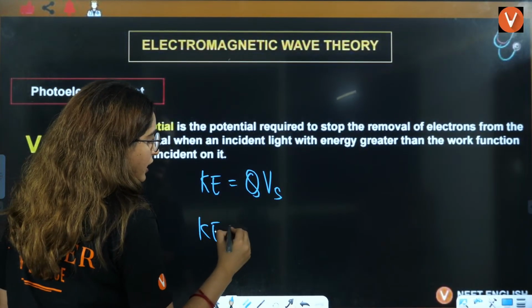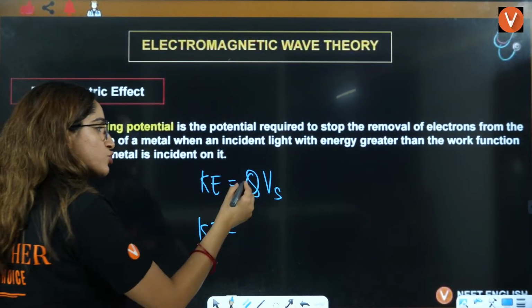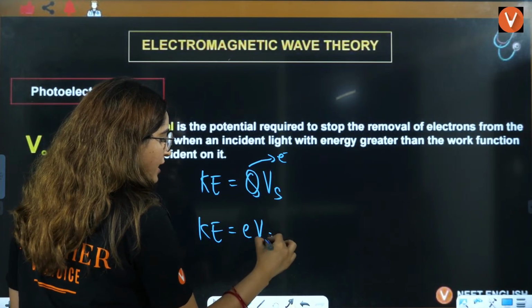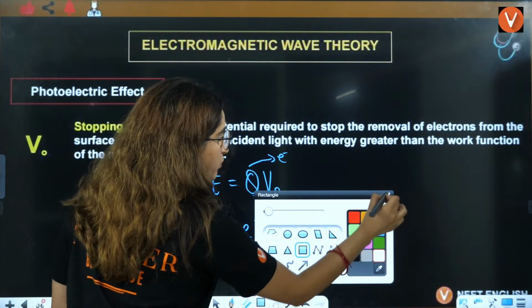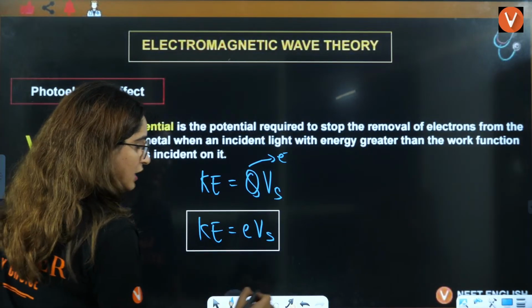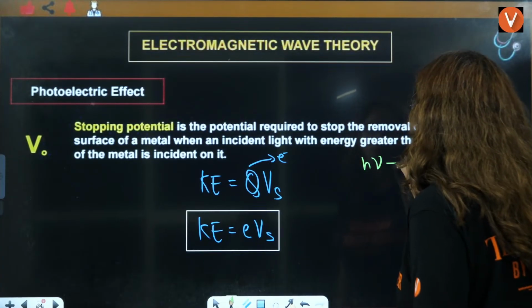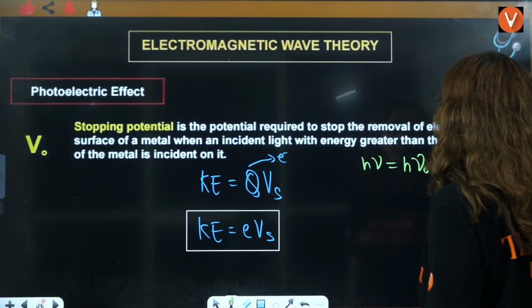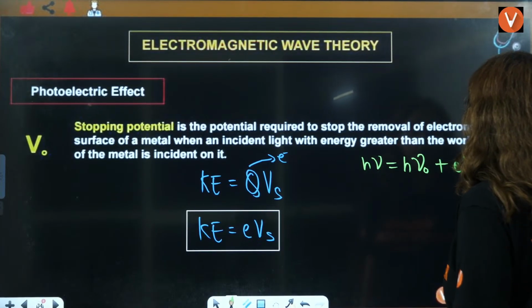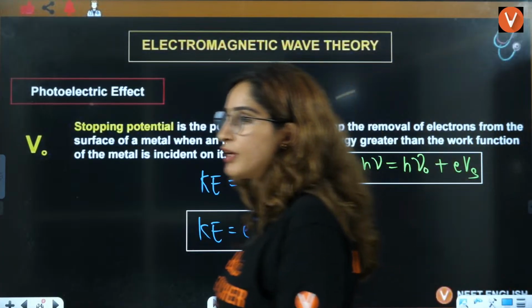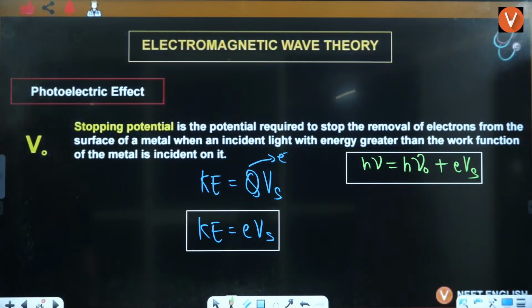Here we are talking about electron ejection, so the charge is that of an electron. So it will be e into Vs, where Vs is the stopping potential. So when you are putting the values here, h mu is equal to h mu naught plus eVs, and that is going to be the formula, where Vs is the stopping potential.